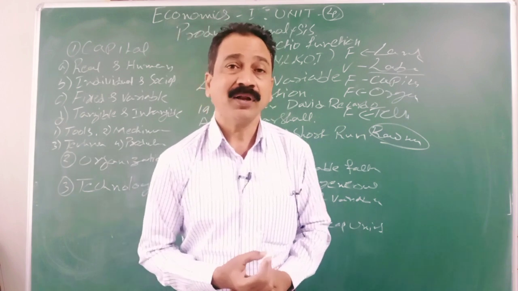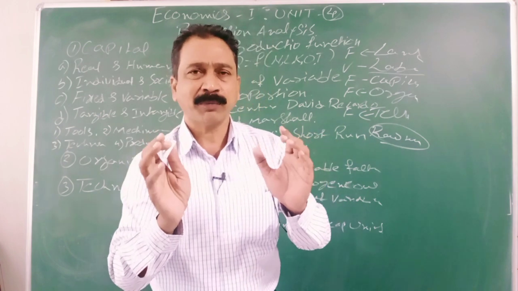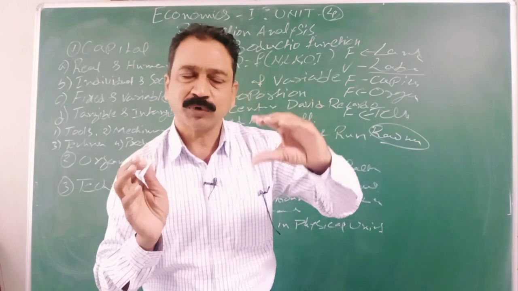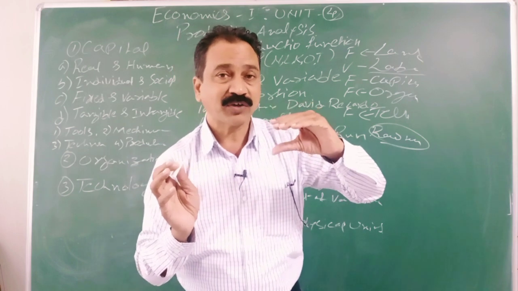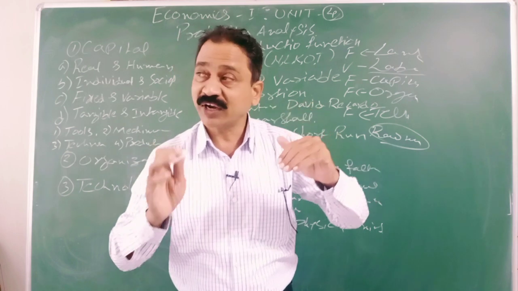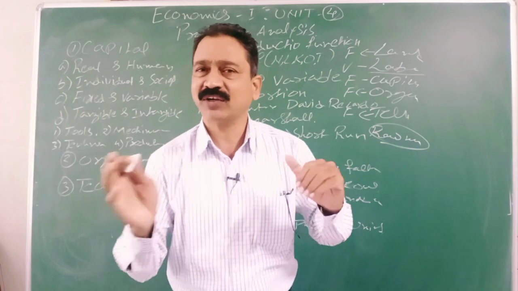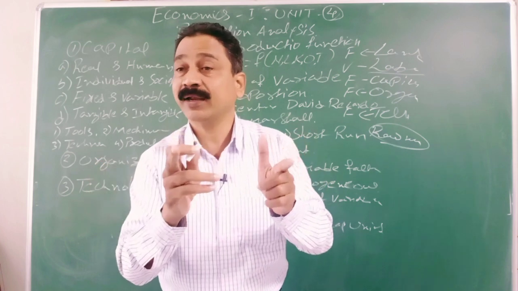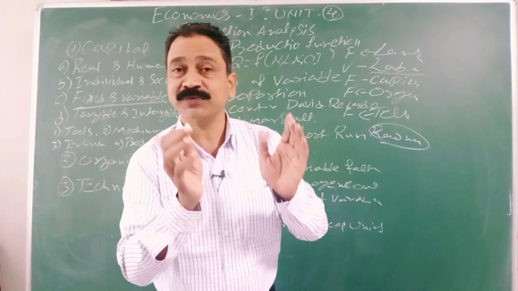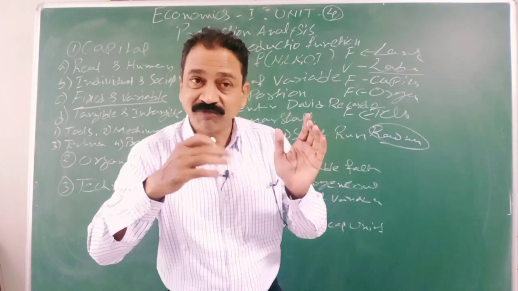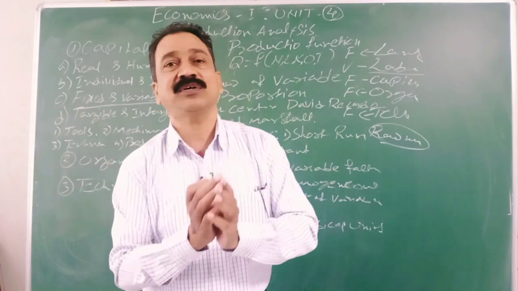But today I will give you the idea of this variable proportion. You already understood that in the variable proportion, some factors of production are fixed, some factors of production are variable. Those variable factors we will change, and we try to get more output. To increase the output, you don't need to change all factors. In the short period, always I am saying it is in short period, you can keep some factors fixed. By changing some variable factors, you are trying to get more output with less expenditure.